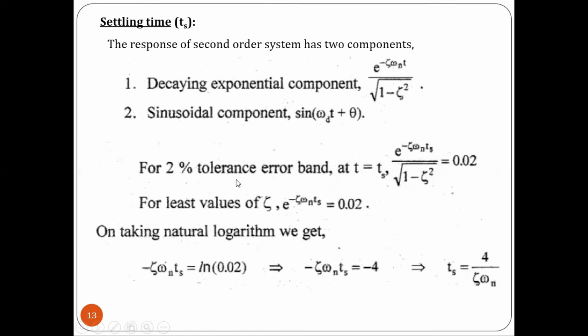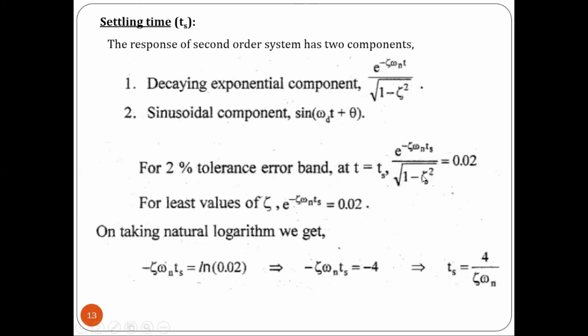For 2% tolerance error band, we have to substitute for settling time, the value t is equal to ts. We will be getting e power minus theta omega ts divided by root of 1 minus theta square. So 2% by converting to numerical value, we will be getting 0.02, right? Now for the least value of theta, we have e power minus theta omega n ts divided by root of 1 minus theta square. Least value means the theta value is very small, so it can be neglected.